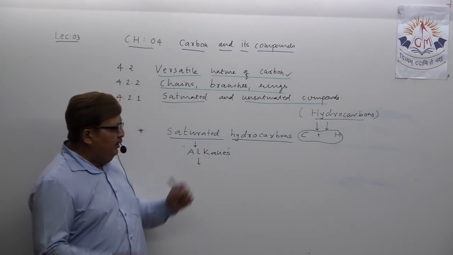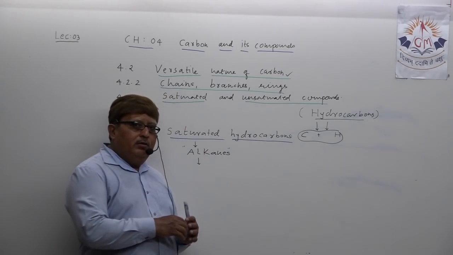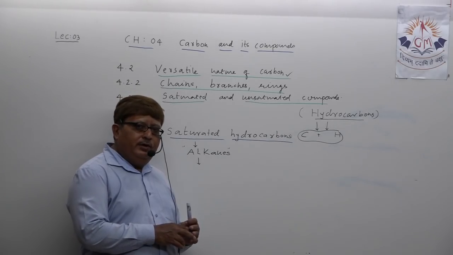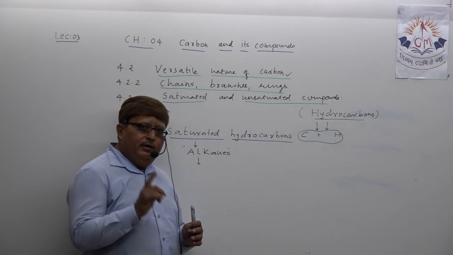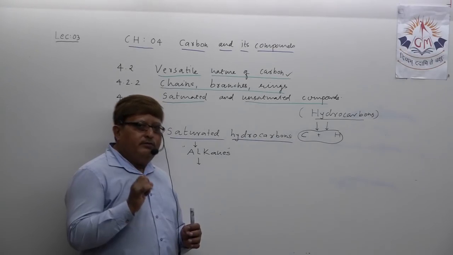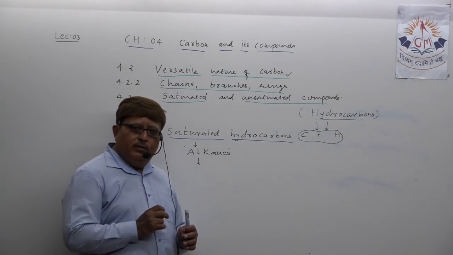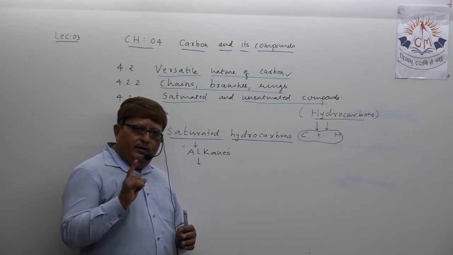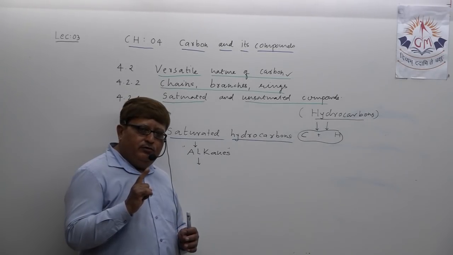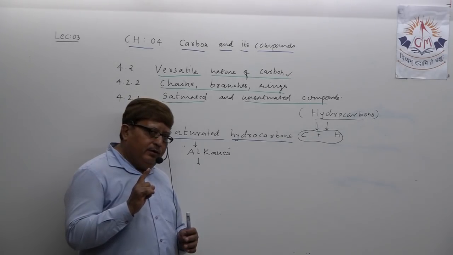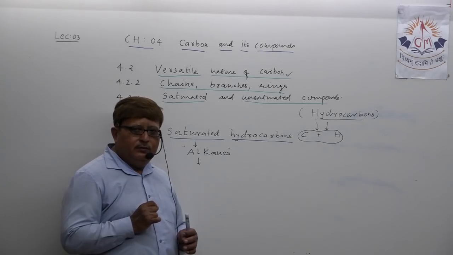This saturated hydrocarbon is also known as alkanes. Alkanes means saturated hydrocarbons. Understand?